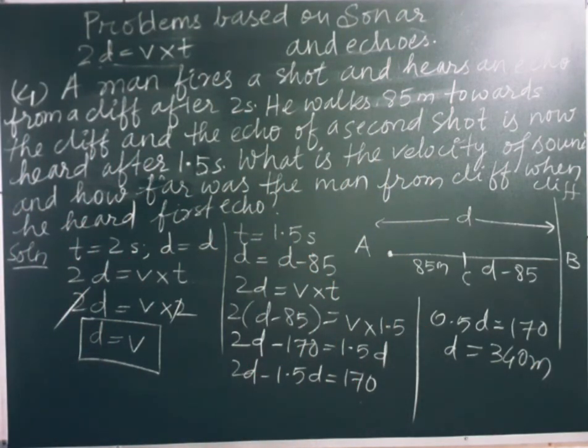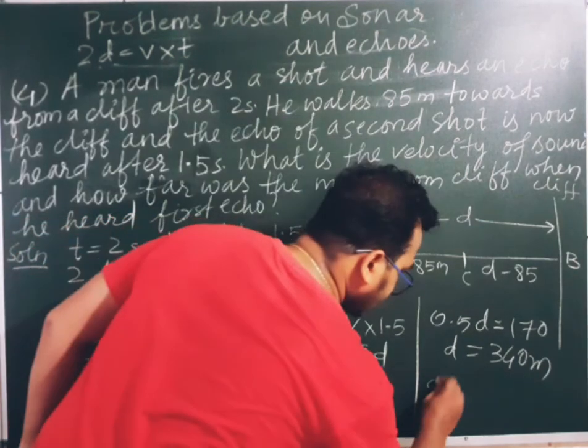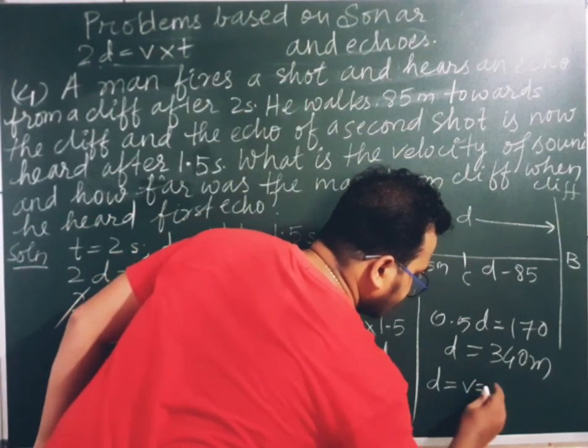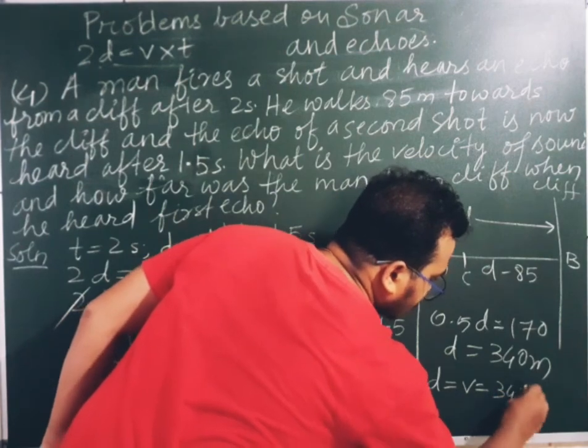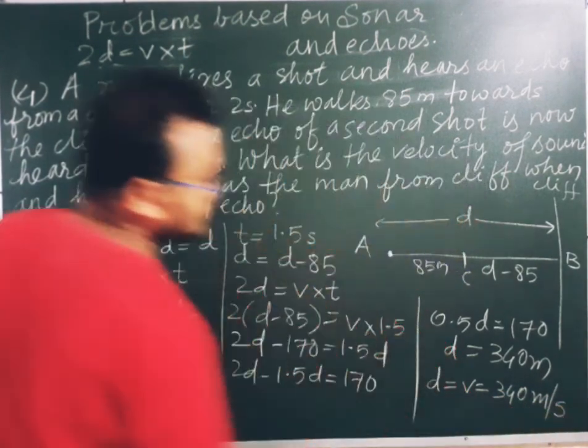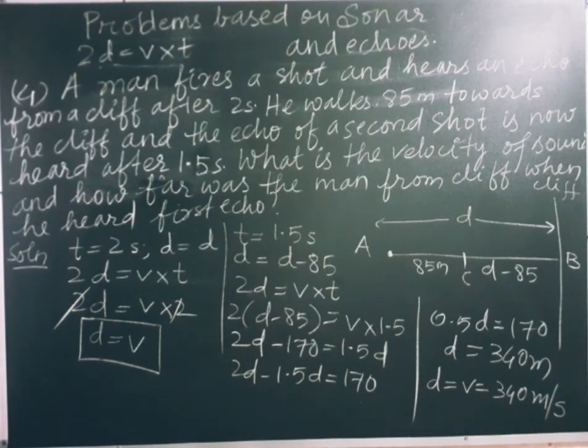So what will be its velocity? Distance is equal to velocity. So velocity value will be equal to 340 meter per second. In this way we are supposed to solve the question, and this is a very important question. Mark it as important.